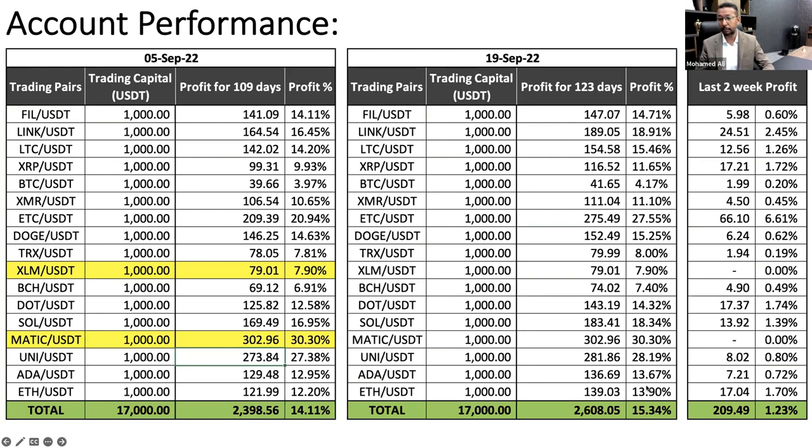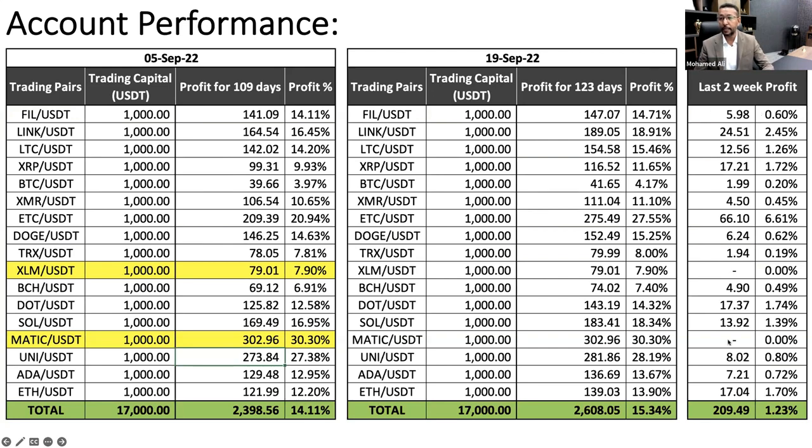And as I was saying always, did I know that Matic is going to be the best performer and make 30%? Obviously no, because if I knew that it's going to be the best one, I would put all the funds into that coin and let it make for me, instead of 15%, make 30%. But no one knows. This is all unknowns to us. It's just that we know that all the coins are going to fluctuate, not with the same range. So the best way to really have the best out of this market is to have as many coins as possible, or diversify your funds into as many coins as possible. So if some coins are not doing good today, the other coins are going to substitute and make some good income. So the average here is 15%.